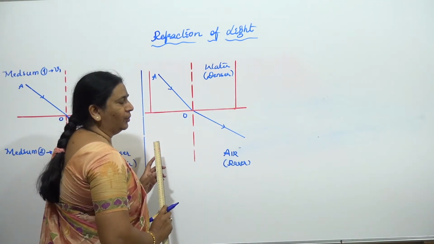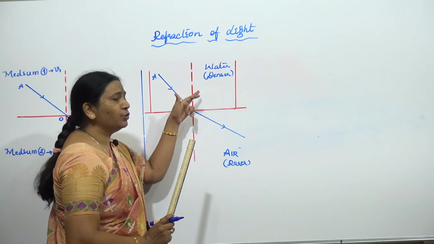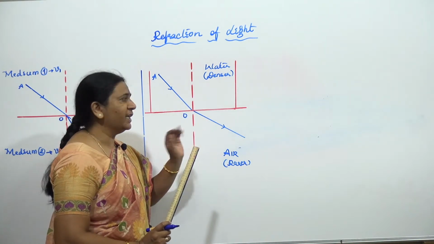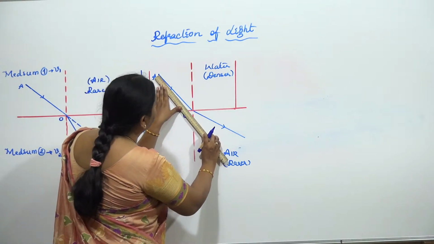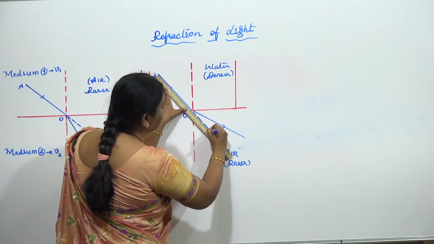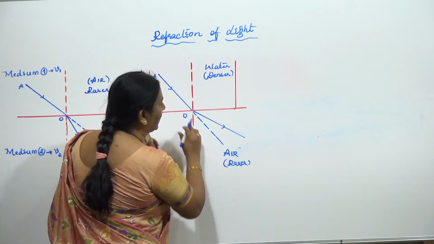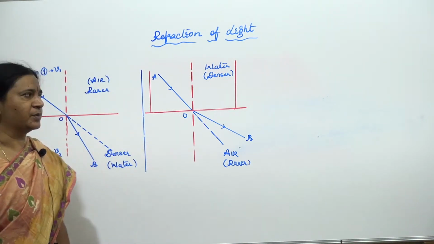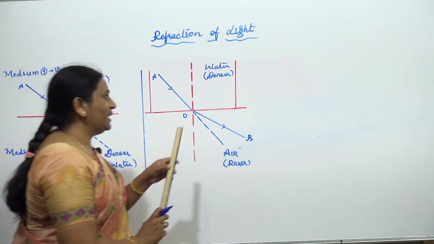Again, if there is no change of medium, light would have continued along the same path like this. But now it is practically along the OB path that you are going to observe. Now observe these both cases.